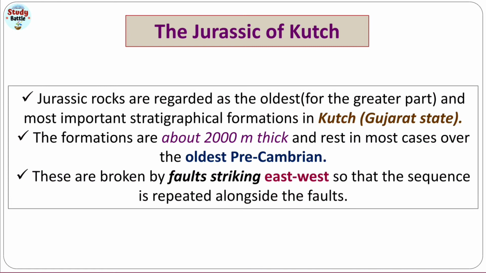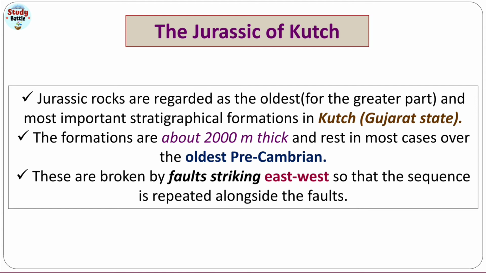Now we talk about the Jurassic of Kutch, which is one of the most important points for you to understand. The Jurassic rocks of Kutch are well developed in the Gujarat area, Gujarat state, as we all know, and they cover a large area. Extensively, the Jurassic rocks of the Kutch area are well developed, and the belt of Jurassic rocks extends east-west for about 150 kilometers. So they traverse east-west. And they are the oldest rock formation exposed in the Kutch area.